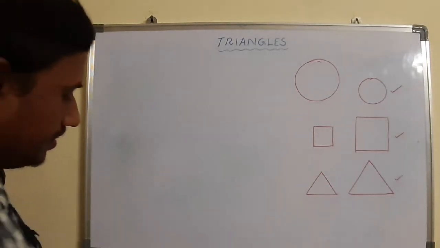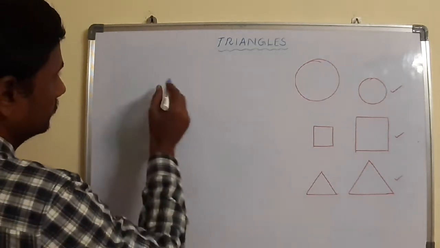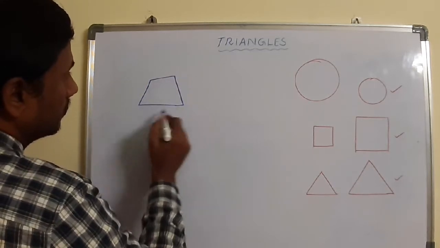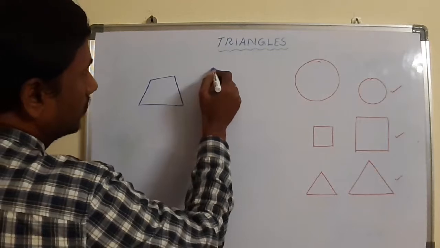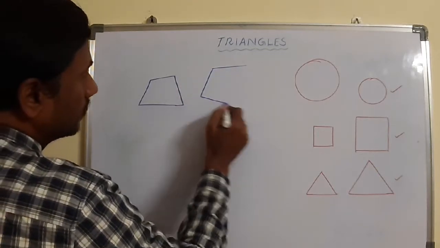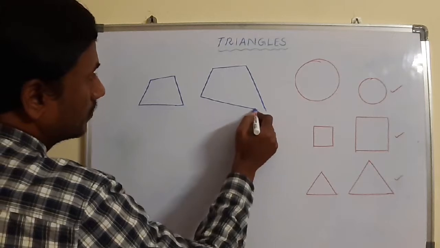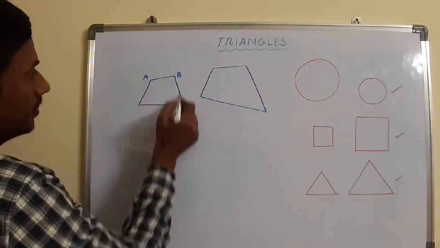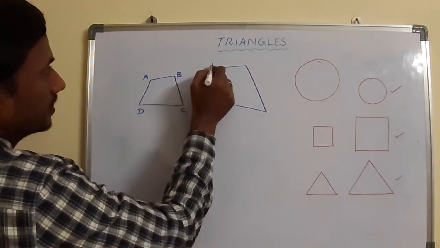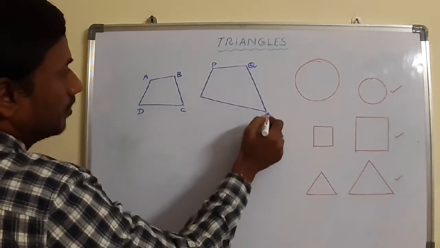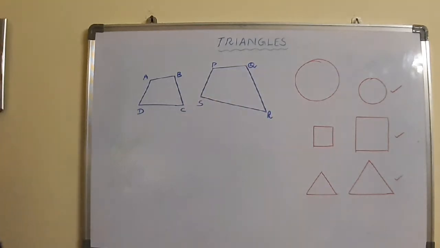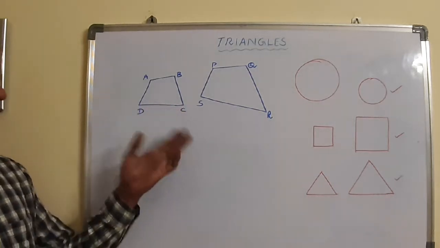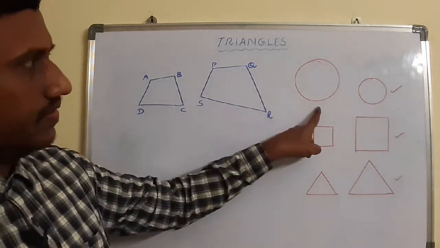For example, I am having two quadrilaterals, one is ABCD, and the second one is PQRS. Can you say these two are similar? Yes, looks like the same but not certain. We cannot give the guarantee here.